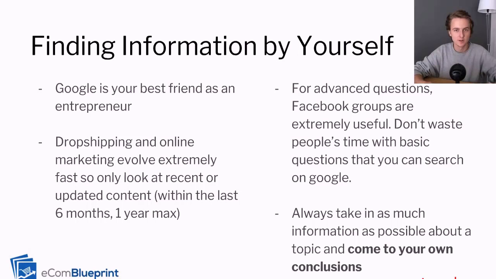Now, another important topic is finding information by yourself. So I touched a little bit on this in the last slide, but this is extremely important. So as an entrepreneur, Google is going to be your best friend. Now, specifically for this niche of dropshipping and online marketing, it evolves extremely rapidly. So when you are searching for information on Google, make sure that you only look at content updated within the last 6 months to 1 year. Anything past 1 year is sort of outdated. So look at recent content. The more recent, the better.